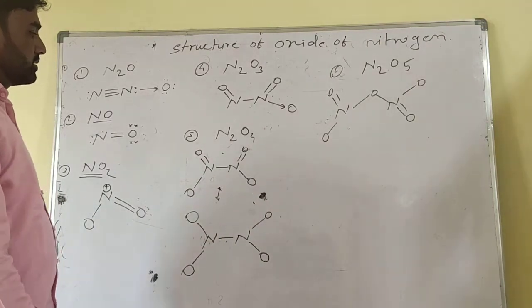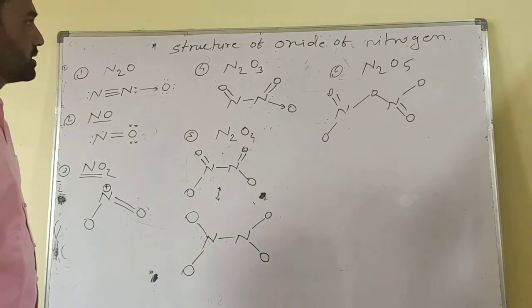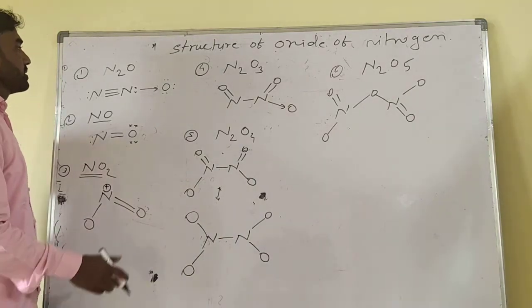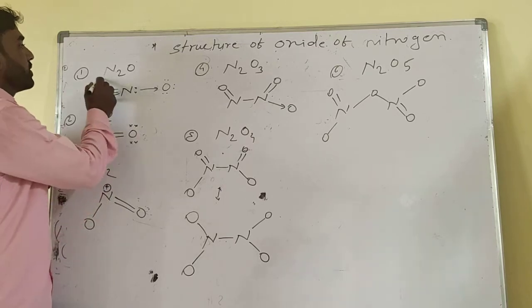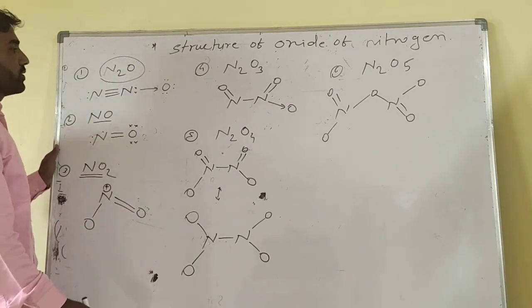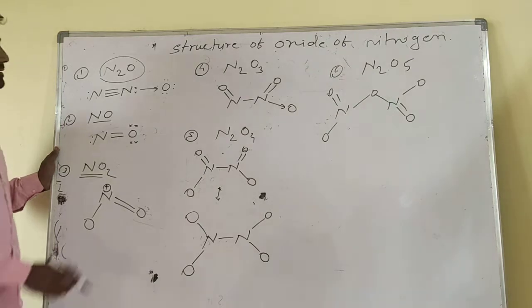Now the next point is the structures of oxides of nitrogen. First is N2O.